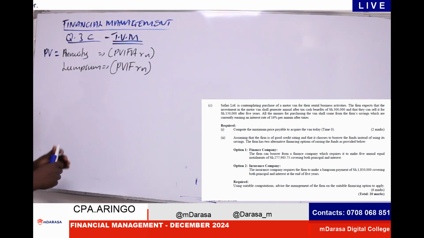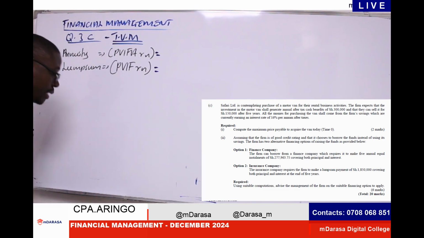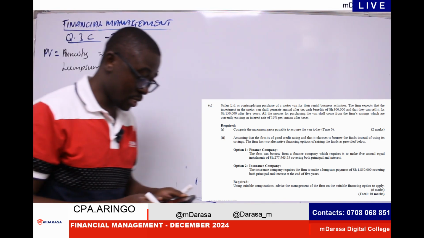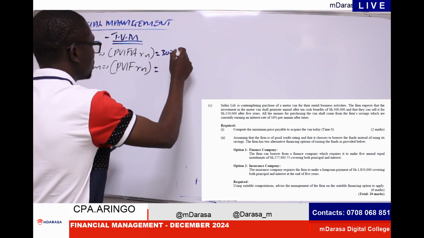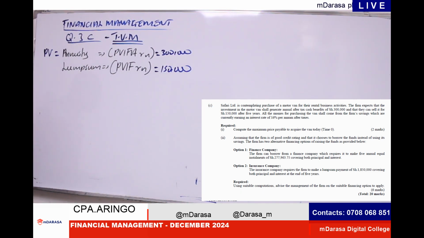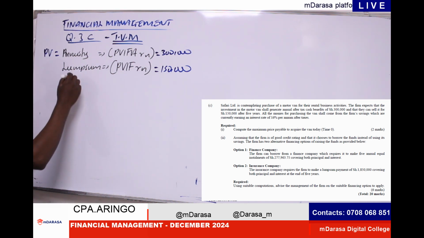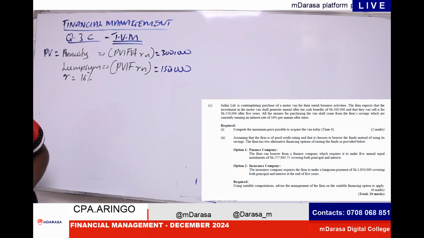So it is upon us to ask ourselves, what values do we have for annuity and what values do we have for lump sum? We can clearly see that for annuity, we were given a value of 300,000, whereas for lump sum, we were given a value of 150,000. Once we have this data, we identify the rate given here, which is 16%, right? And the period to consider, if you check our question clearly, is how many years we are given.